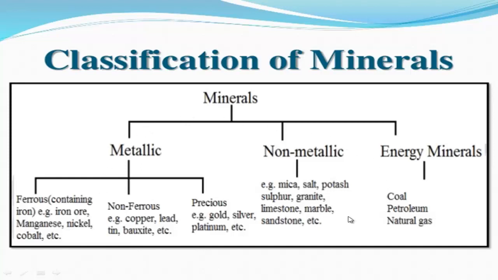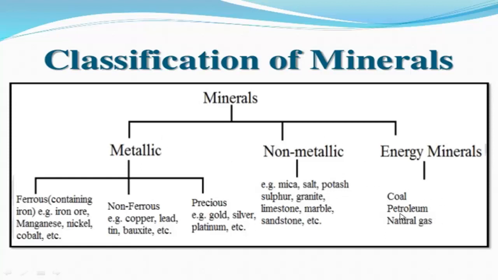And from here you can also categorize different minerals according to their physical state. That means solid minerals: iron ore, copper, lead, gold, silver, these are solid minerals, isn't it?